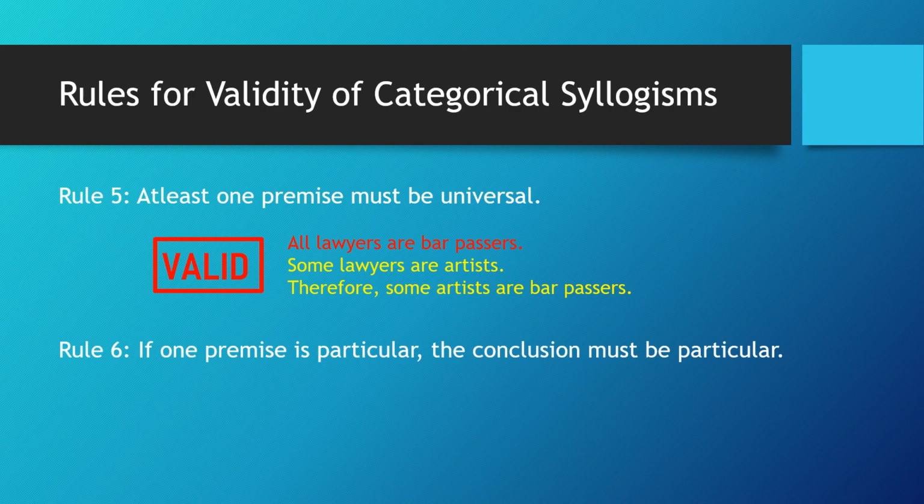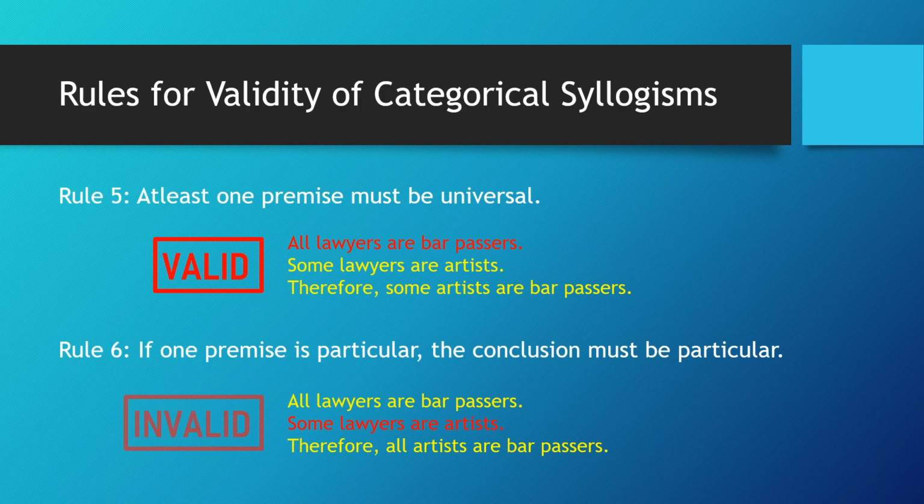Rule number 6. If one premise is particular, the conclusion must be particular. For example, all lawyers are bar passers. Some lawyers are artists. Therefore, all artists are bar passers. Here, one of the premises is particular. Thus, the conclusion must be particular. So in this case, since the conclusion is a universal statement, then this argument is invalid.